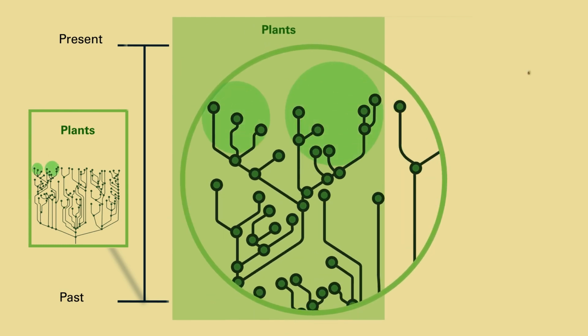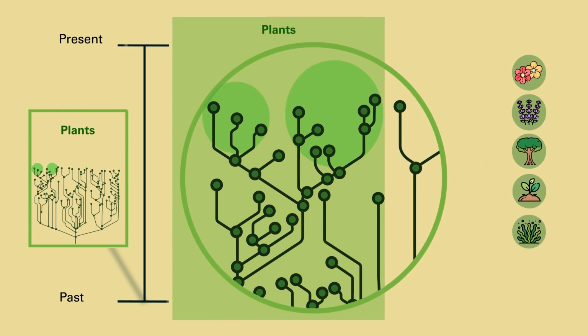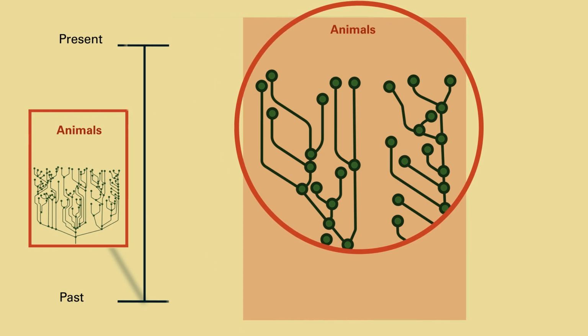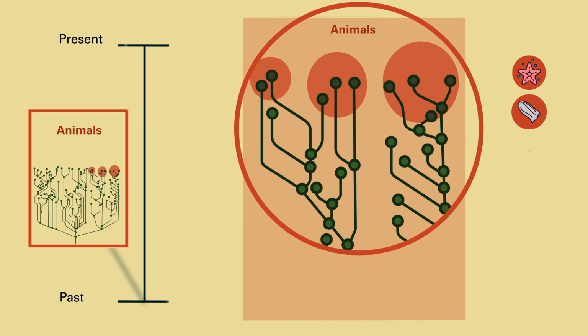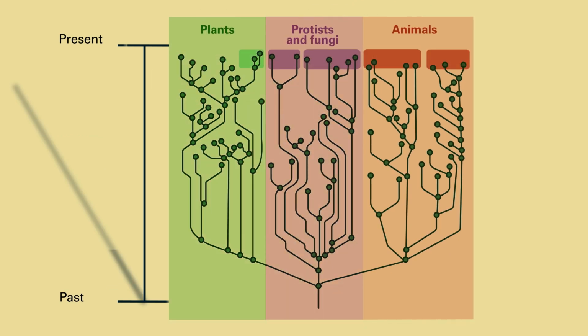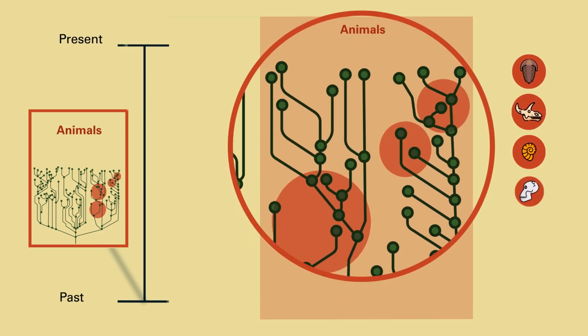One branch grouped the flowering and non-flowering plants together, including less well-known organisms such as ferns and mosses. Another large branch grouped together very diverse organisms such as protists and fungi, which nowadays we know to be independent branches. And finally the animal branch, including organisms as diverse as starfish, comb jellyfish, crustaceans, mollusks, earthworms, and elephants. Some of these have survived to the present day, but trilobites, dinosaurs, ammonites, and Neanderthals went extinct, and we only know them from their fossils.